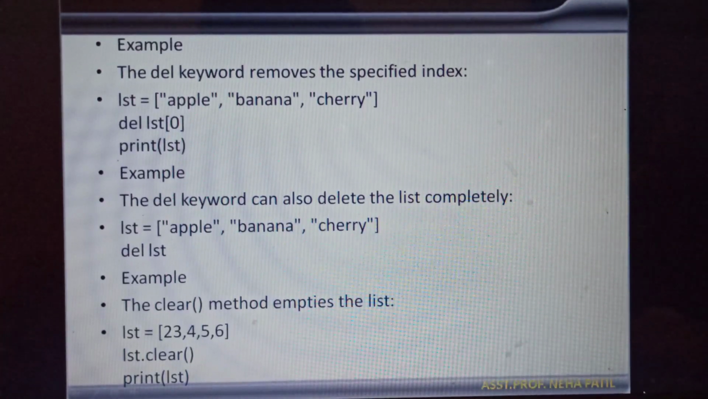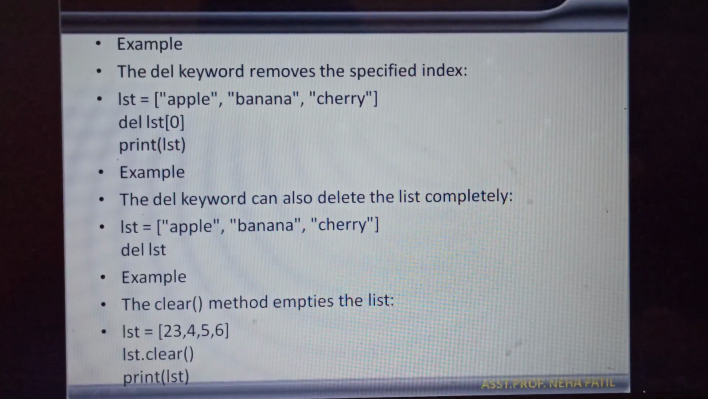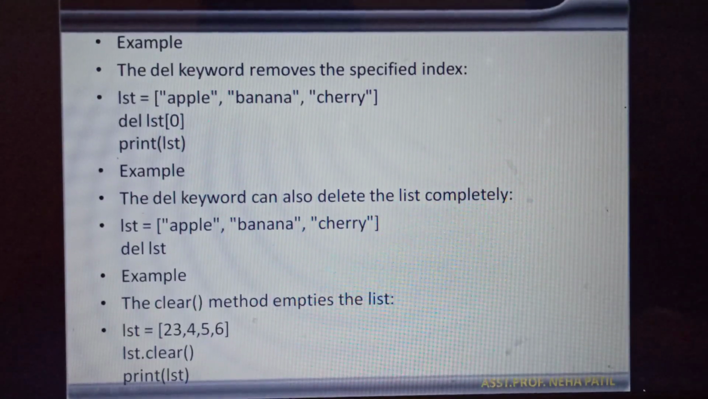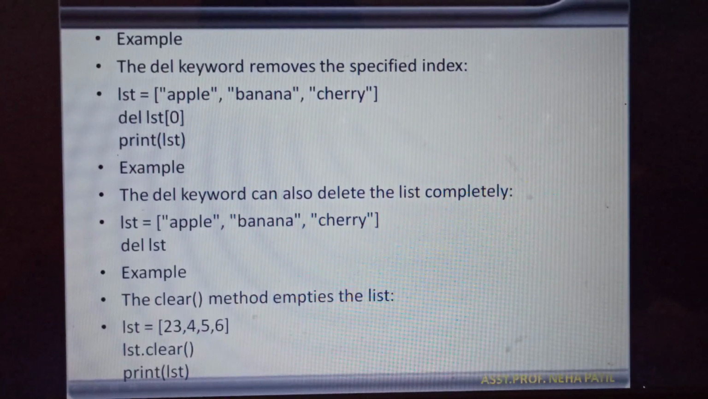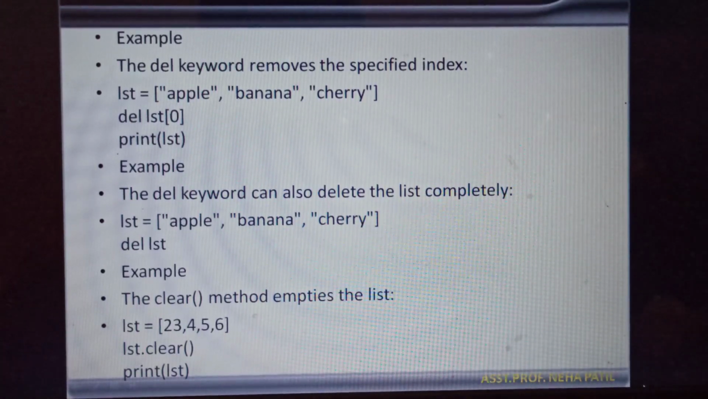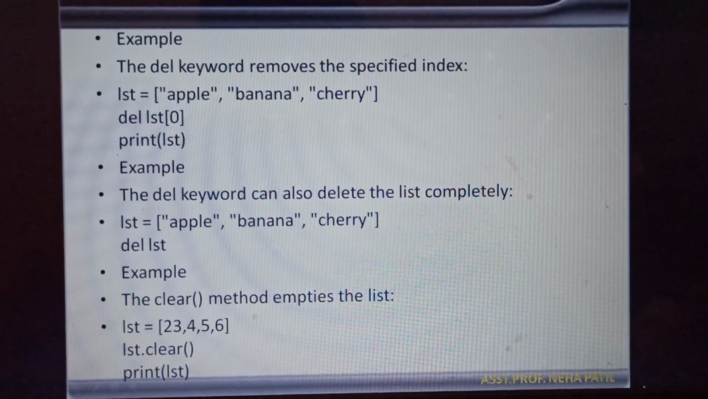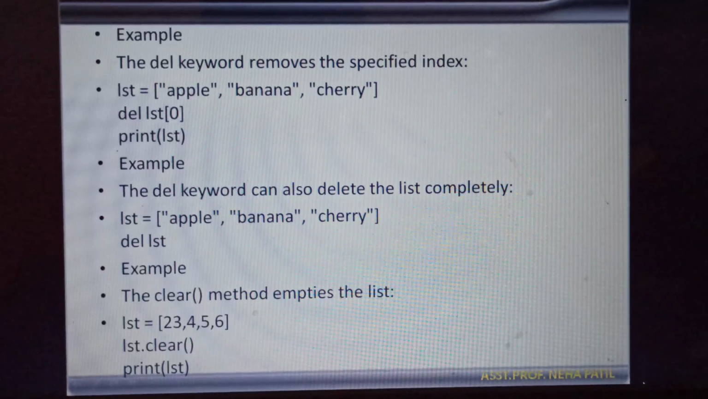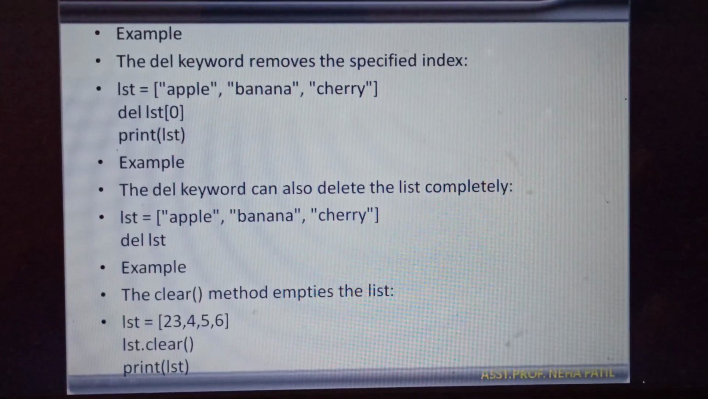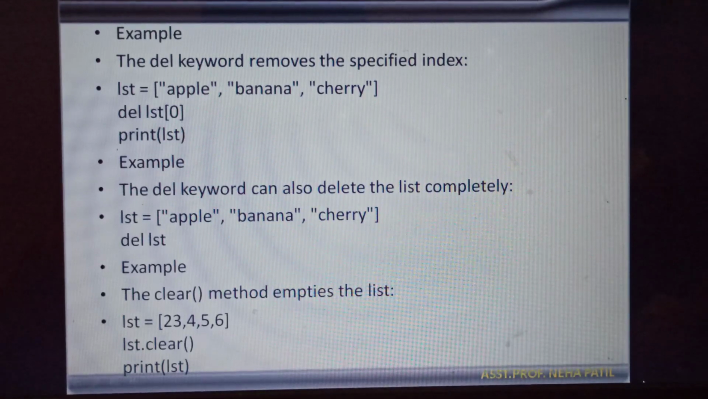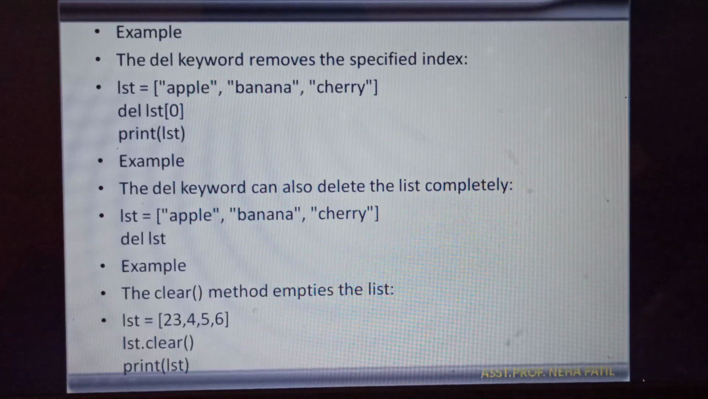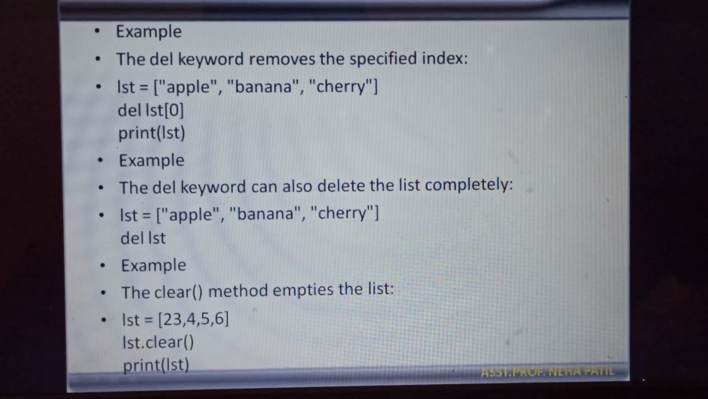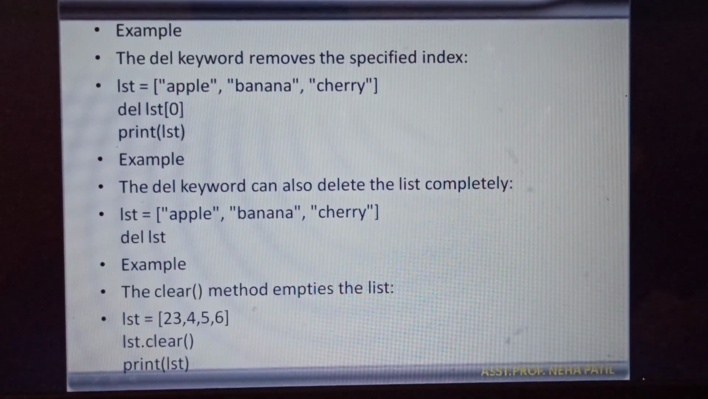Next, we can use the del keyword for deleting a specific index. Like if you are able to see here, del lst of 0. That means it is going to delete the first value from the list. So this is also one method. Then if I want to delete a whole list completely, we can do that by mentioning the name of that list after del. Then the clear method is going to empty the list. It is not going to delete the list completely. It is only going to delete the values from that list. So the syntax is list name dot clear.